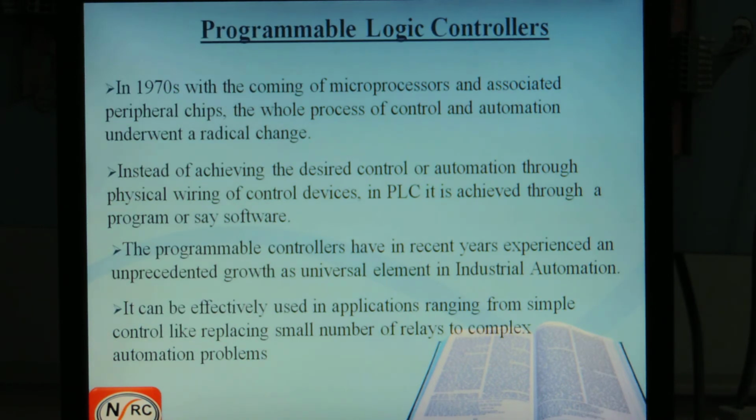And finally, they implemented the programmable logic control. What are the drawbacks seen in previous stages? All those are overcome by the programmable logic controller, that is PLC. Now, here we have different types of PLCs. Those are Allen-Bradley, Siemens, ABB, Delta. Like this, we have different types of PLCs.